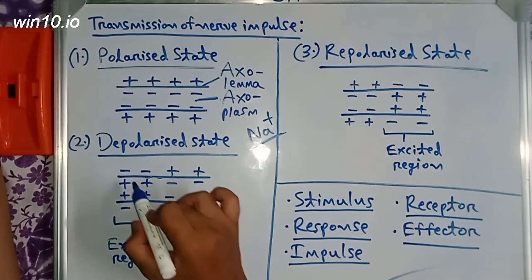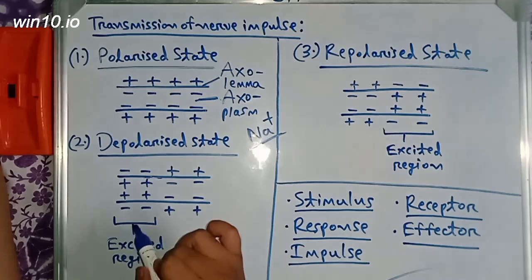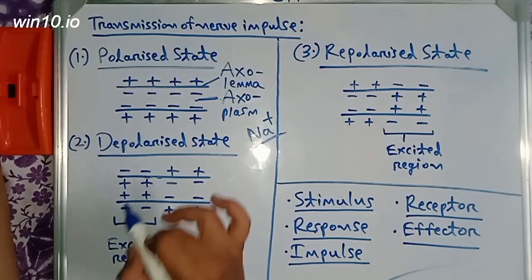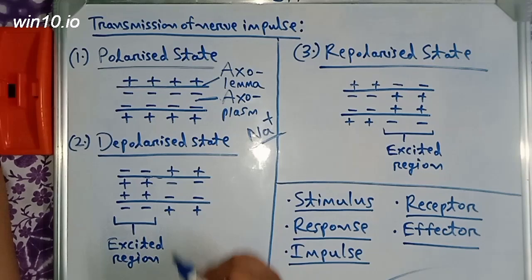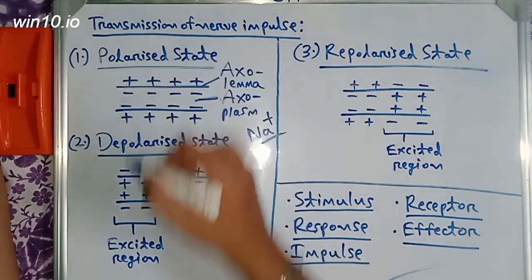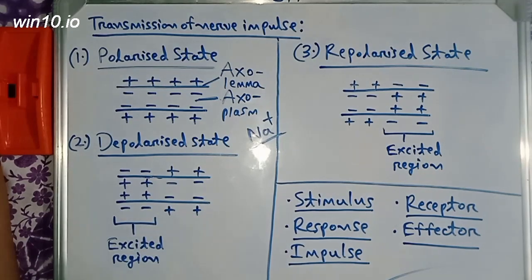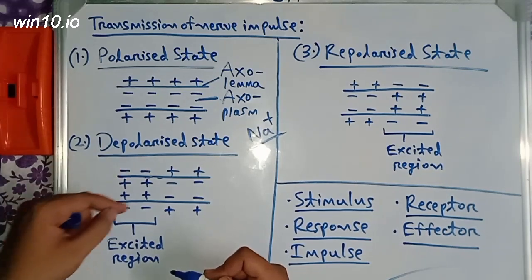The part where the stimulus is given becomes more permeable to sodium ions, so it allows the sodium ions to get inside. So the sodium ions got inside, and since they came inside, the negative ions just went outside.